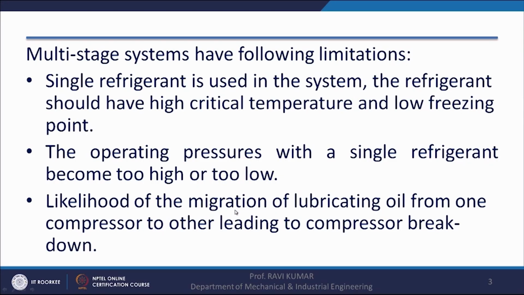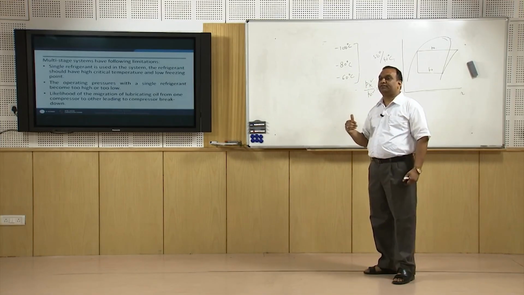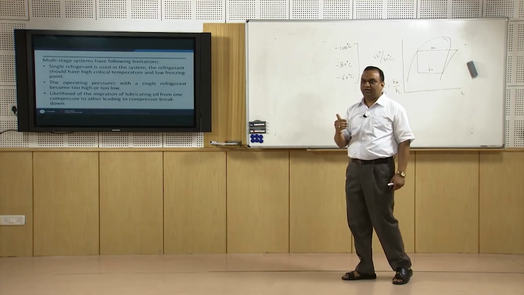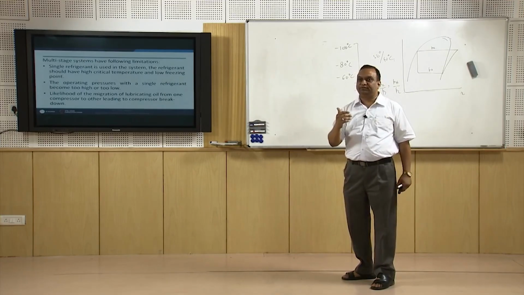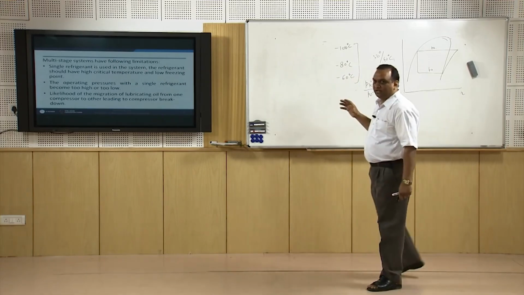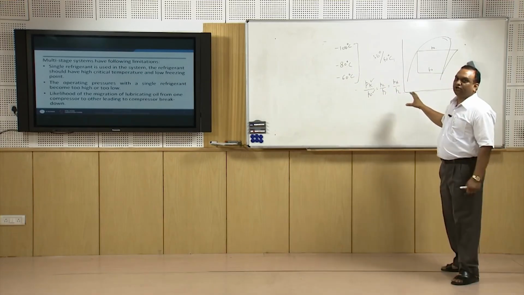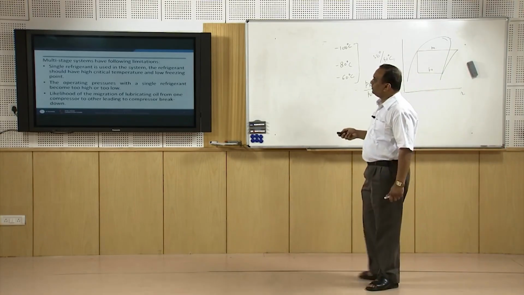Likelihood of migration of lubricant oil from one compressor to another, leading to a compressor breakdown. Yes, this happens in multi-staging compressors when refrigerant from one compressor enters the other compressor. In that case, the lubricating oil also shifts to the other compressor, and the lower pressure compressor becomes short of lubricating oil. So that is another problem in multi-staging.